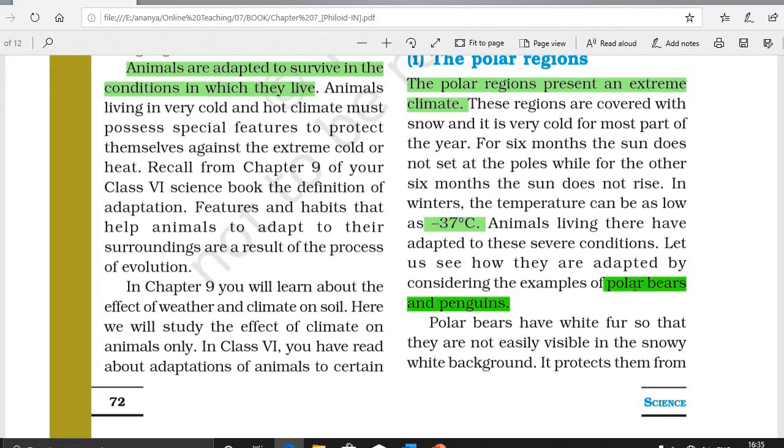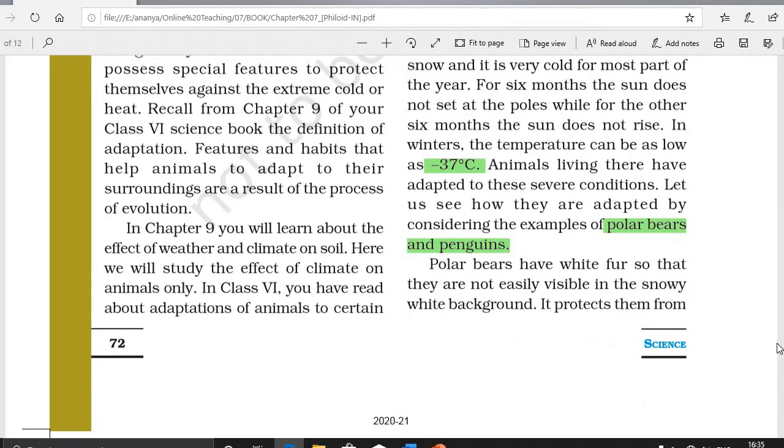Polar bear and penguins are the animals that live in the polar region. Besides this, whales and seals are also found in the polar region. And some fishes, animals like foxes, reindeers and birds also live in the polar region.